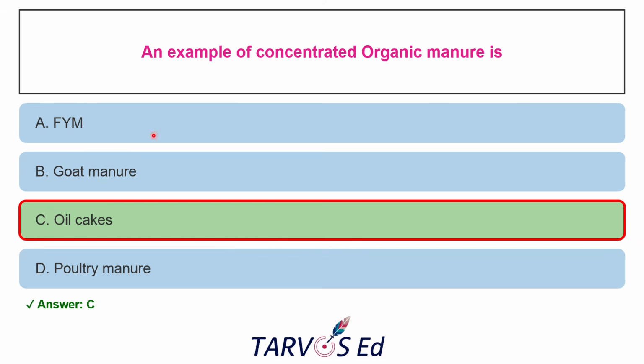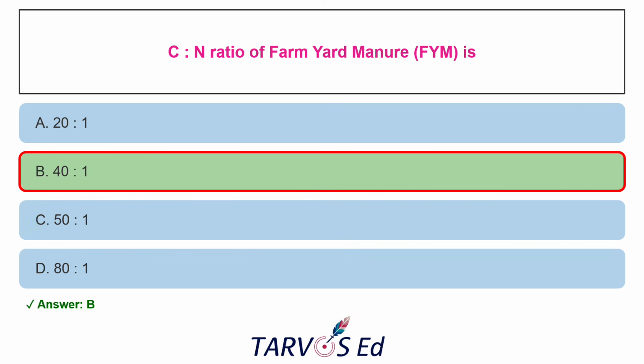And farmyard manure, goat manure, poultry manure are all generally bulky manures. They have very little nitrogen. The next question is the carbon to nitrogen ratio of farmyard manure. The options are 20 to 1, 40 to 1, 50 to 1, and 80 to 1. The correct answer is 40 to 1. There will be 40 parts of carbon and 1 part of nitrogen.